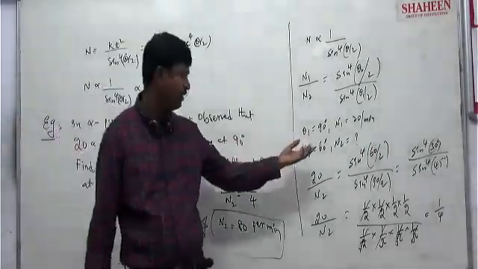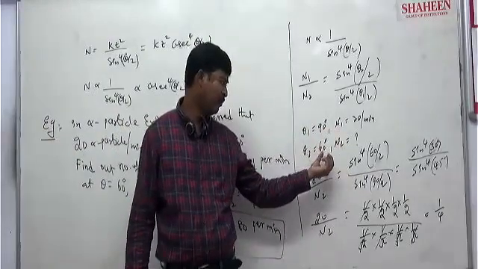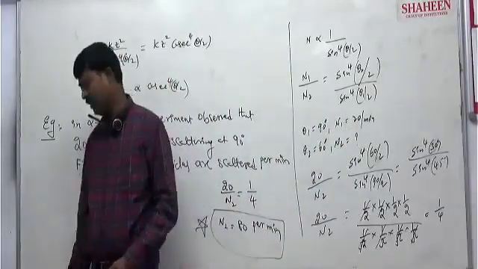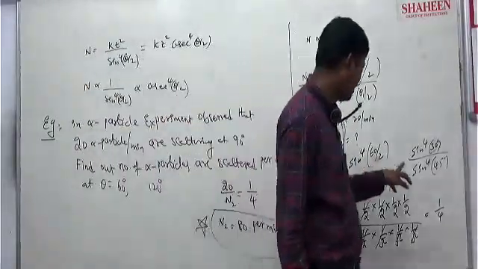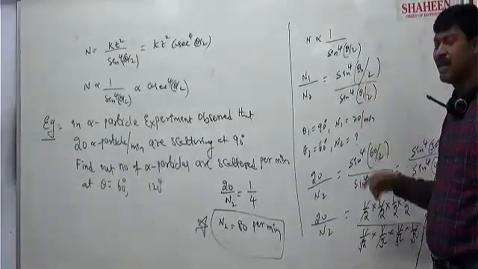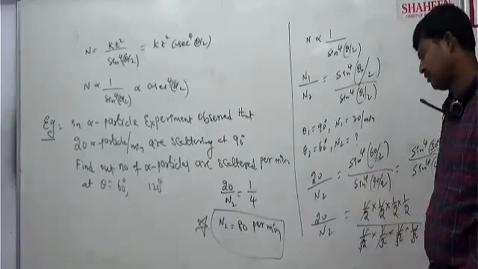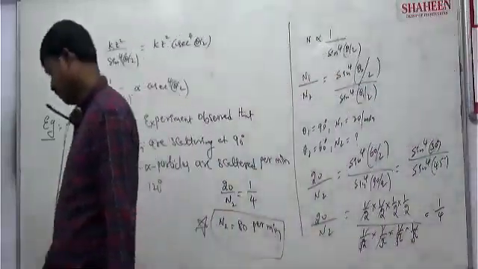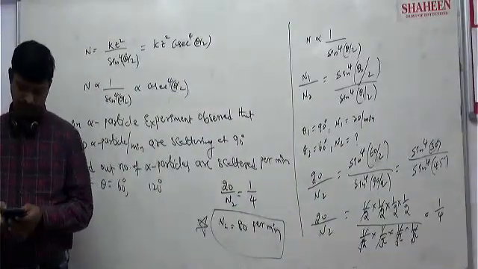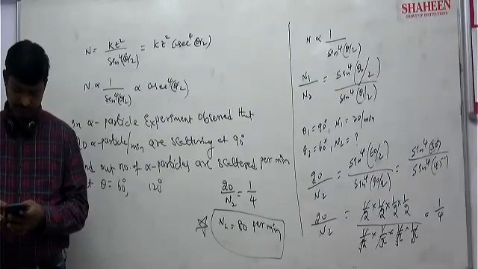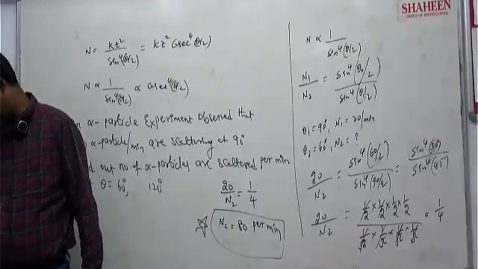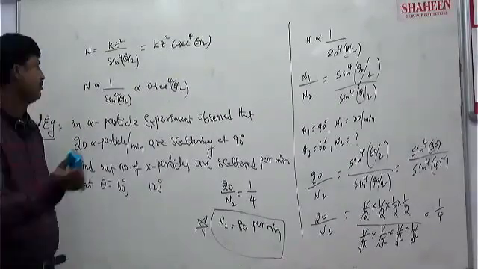Like this only, theta 1 you can take 90 degree, theta 2 120 degree at that time. N1 is 20, N2 you calculate. So similarly you proceed, you will get the answer. And you know that theta is 120 degree here, so theta by 2 is 120 by 2, 60 degree. Sine 60 is root 3 by 2. So that you can write down. Answer will come. Clear? So you do it yourself.